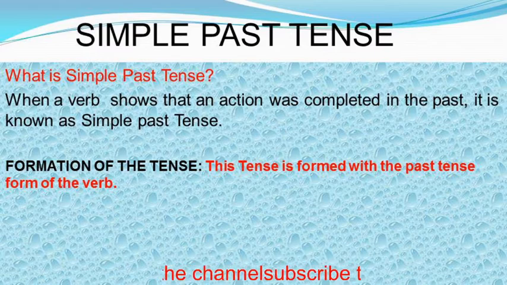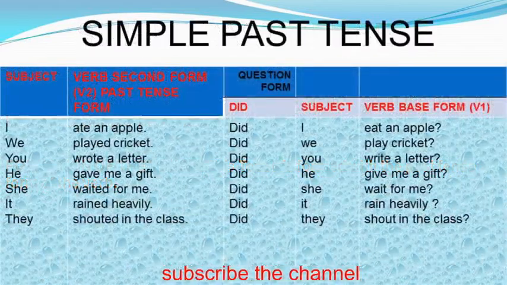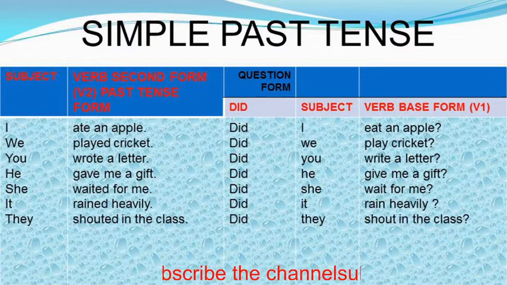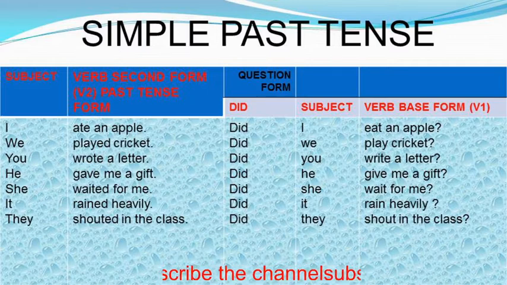Let's look into the examples. See, I ate an apple. This is the sentence. Suppose you make it in the question form: did I eat an apple? Here, ate is the second form of the verb that we all know, eat, ate, eaten. Making the question in simple past tense, we can take the helping verb as did. Did I eat an apple? Here, eat is the verb that is kept in the base form.